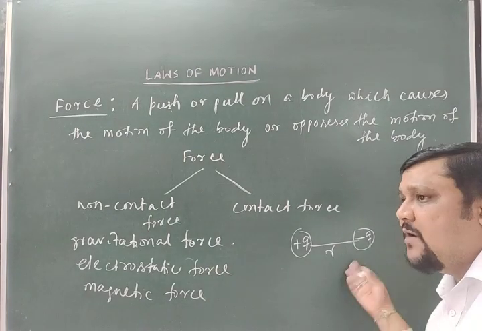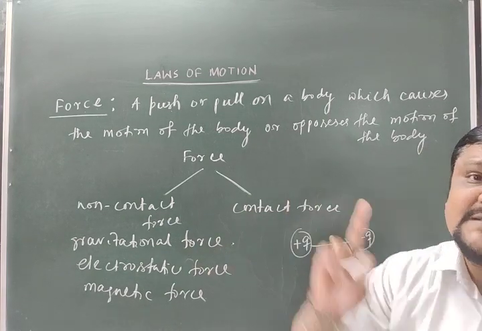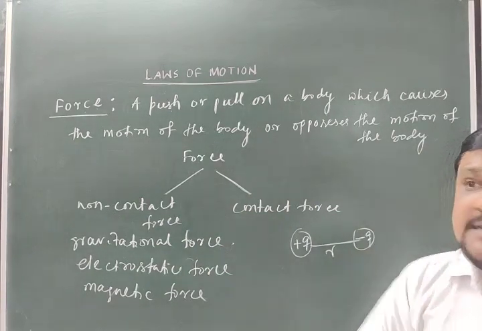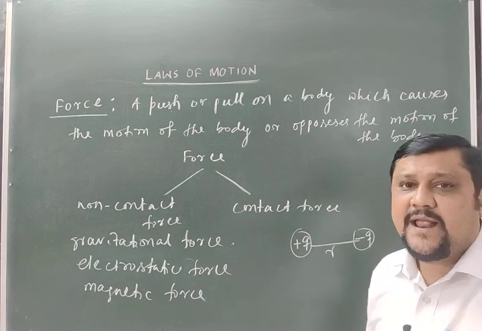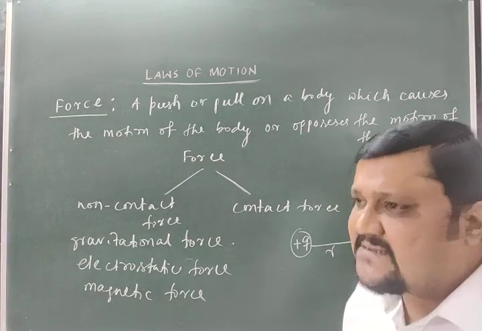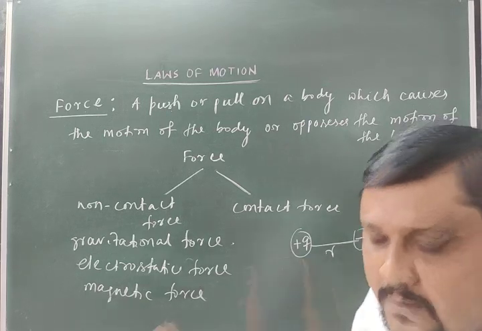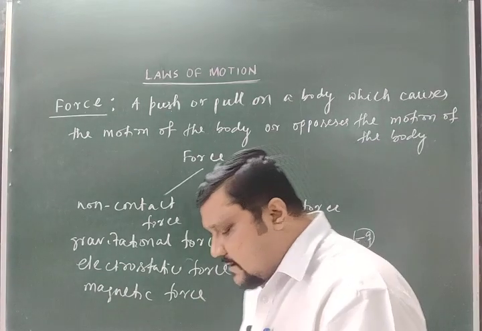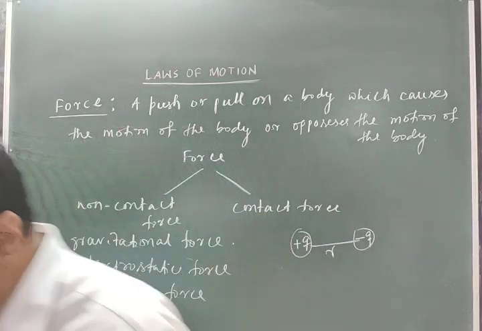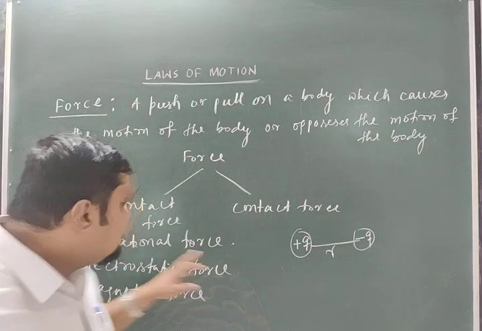This may be attractive or repulsive, but gravitational force is always attractive. Why? Because charge can be positive or negative, but mass is always positive, right? Mass cannot be negative. Mass is not of dual nature, it is not plus or minus. It is always plus. So that's why it is attractive.